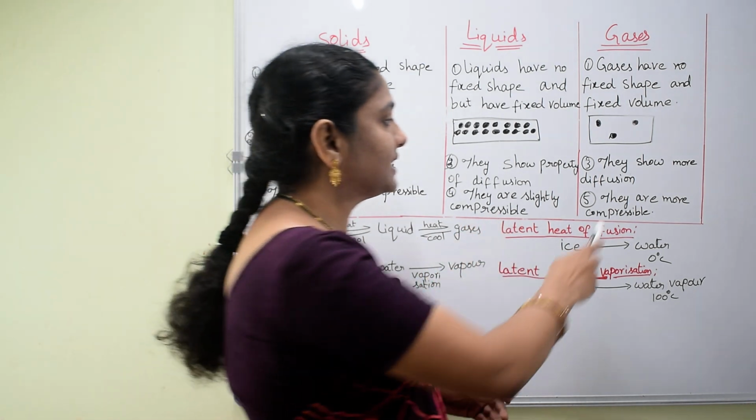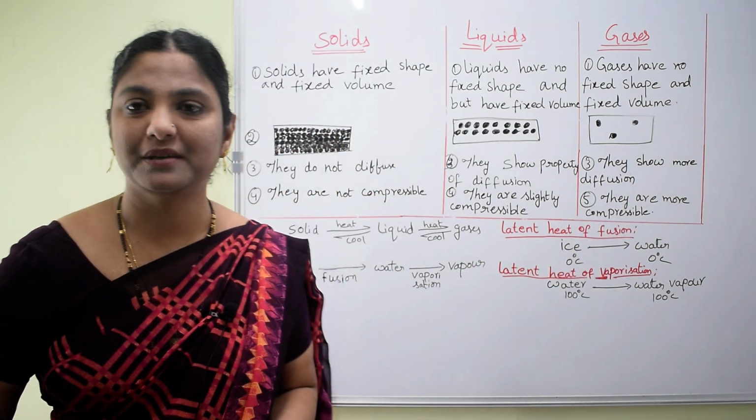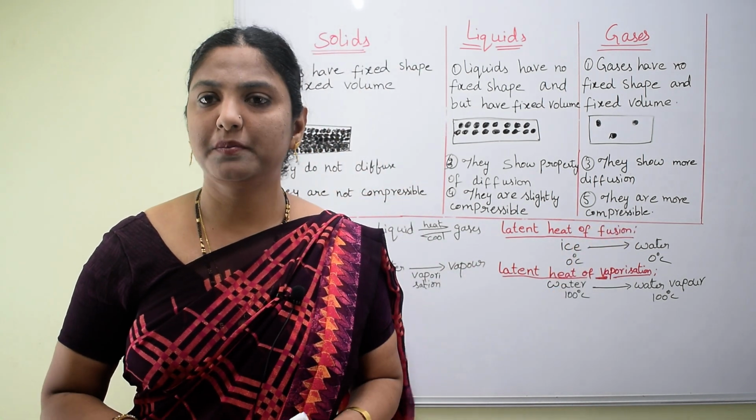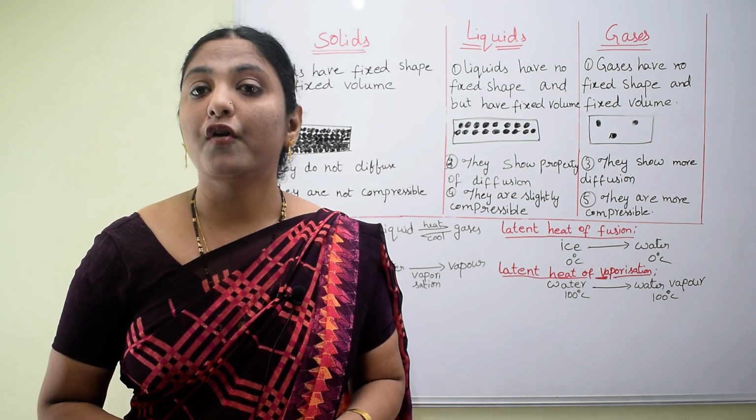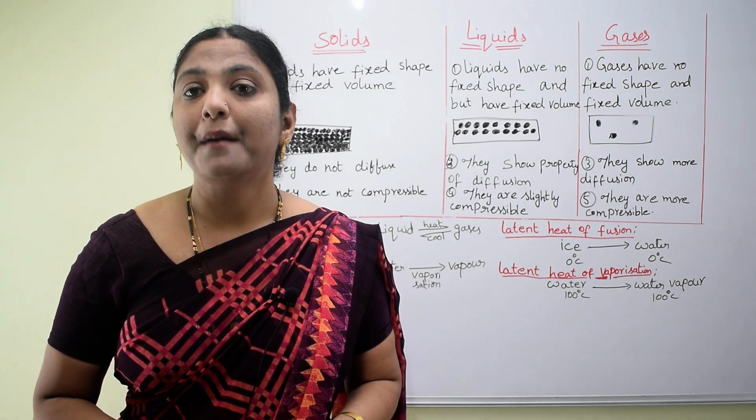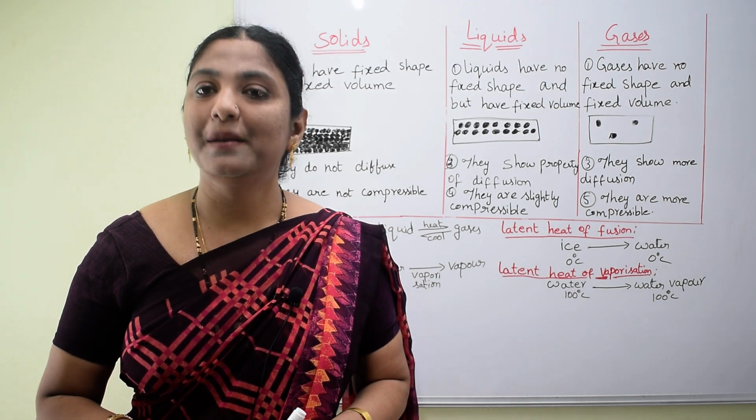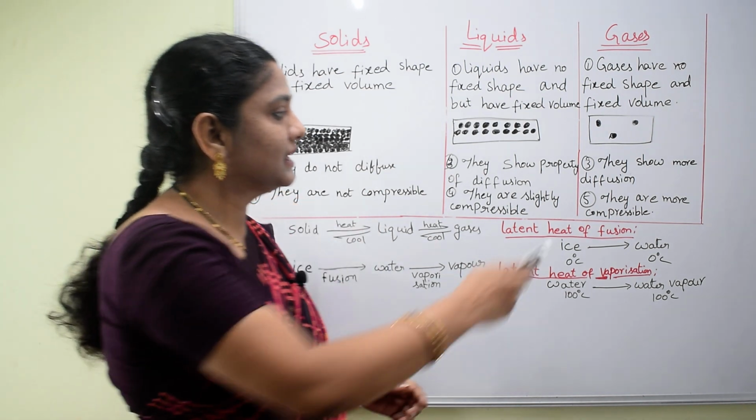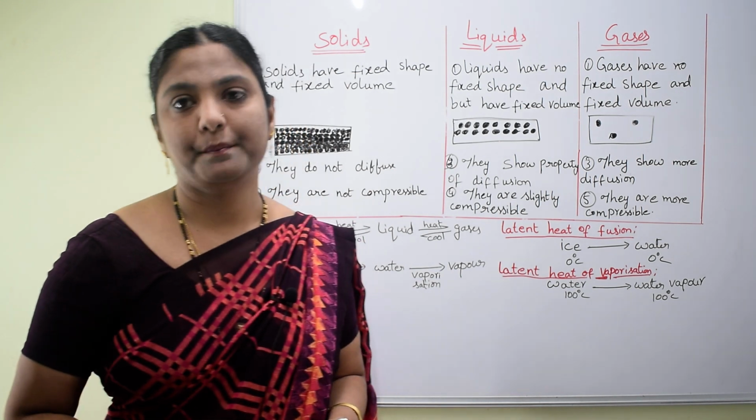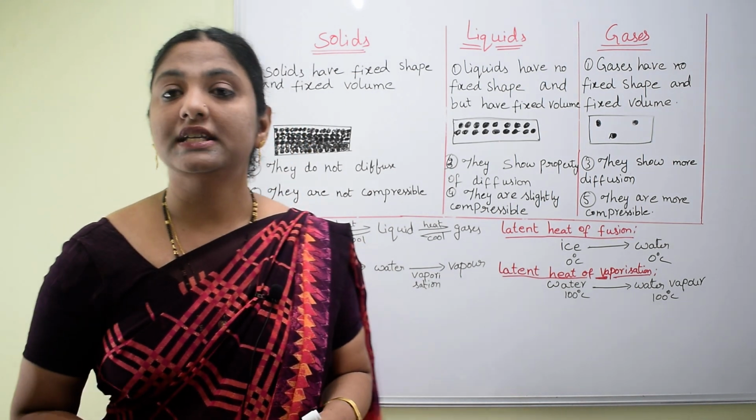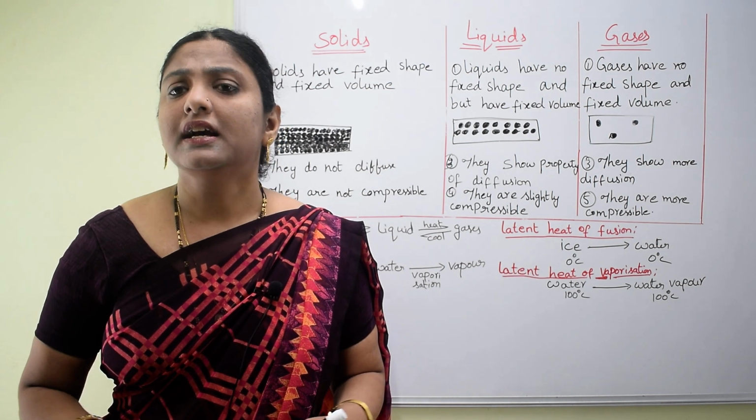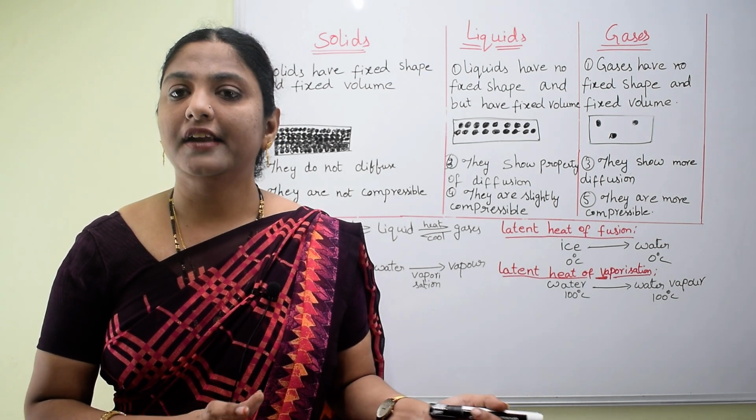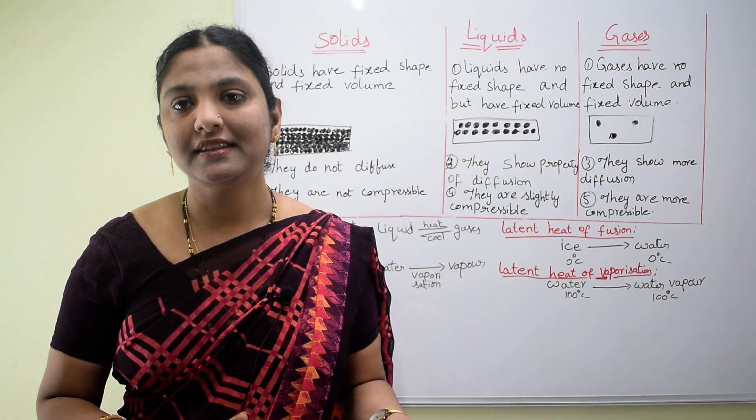Whereas gases are more compressible. They have more compressible property. An example is our gas cylinders, obtained by compressing LPG gas. That's why gases are more compressible. This is about the states of matter. Now our question is, can these states convert from one form into another form?